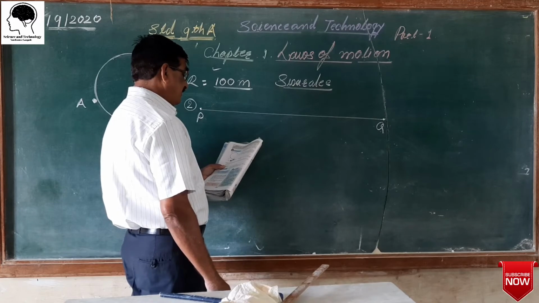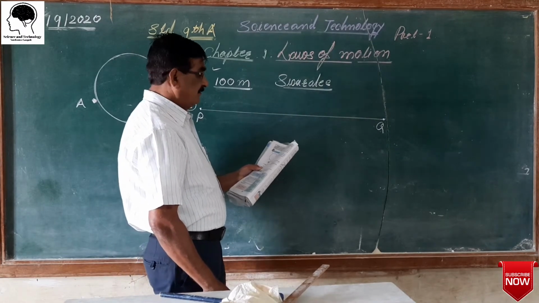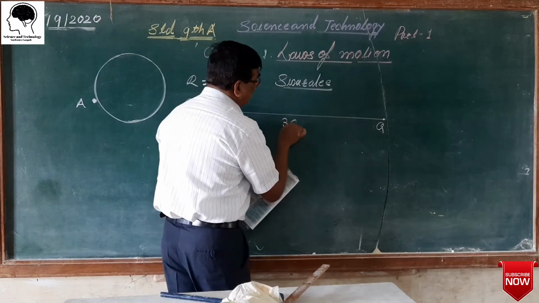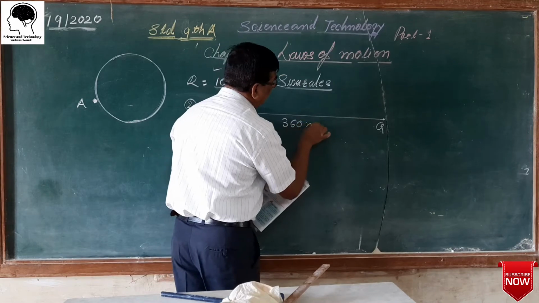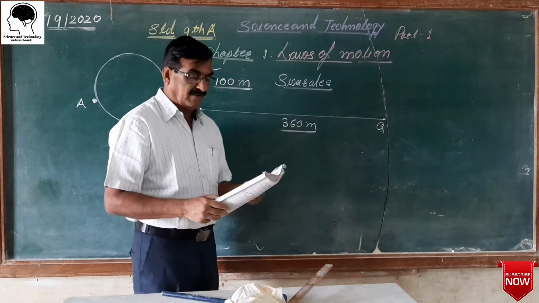How much distance has it traveled? At first this distance is 360 meters, which is traveled by the car.